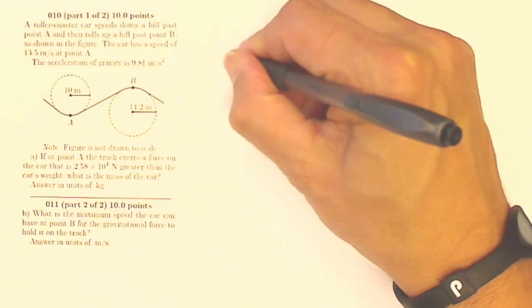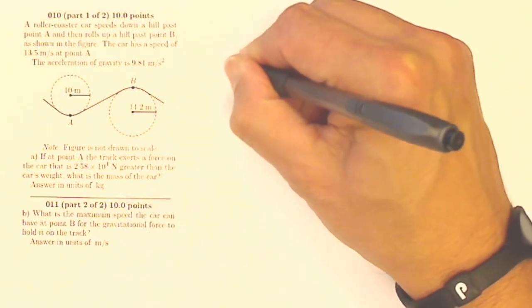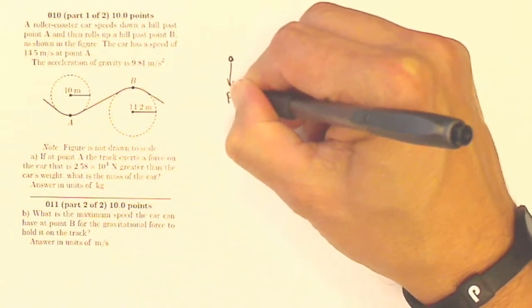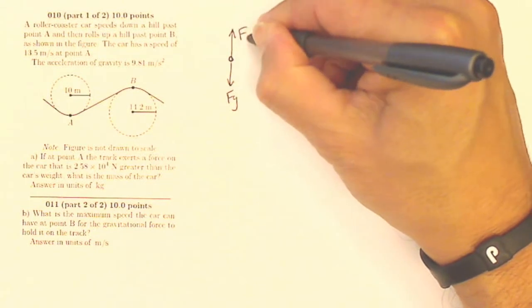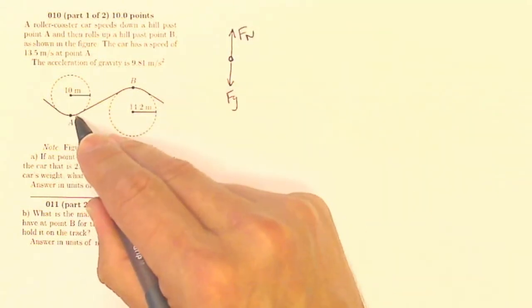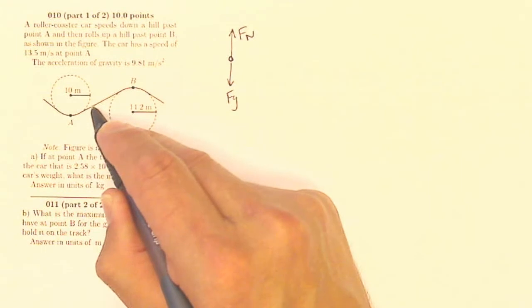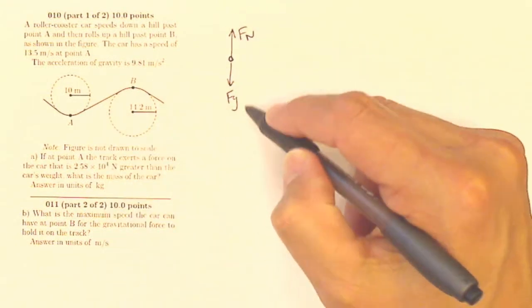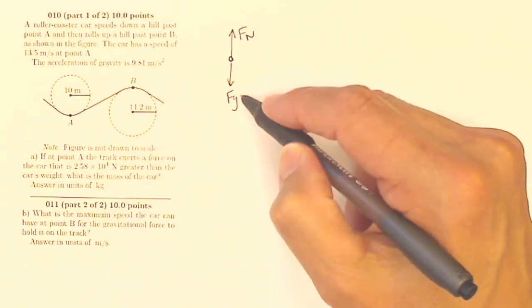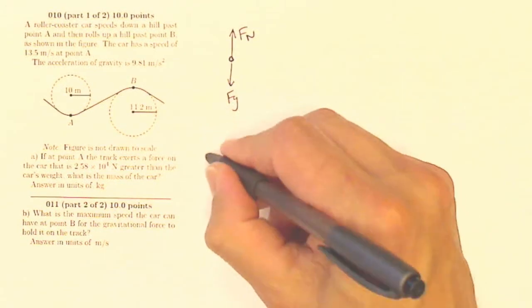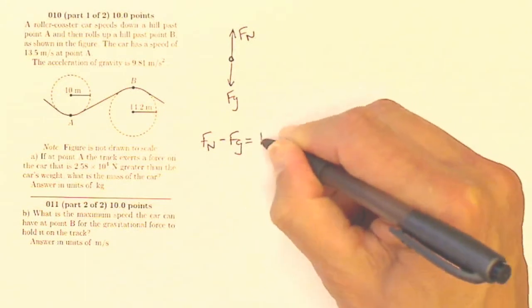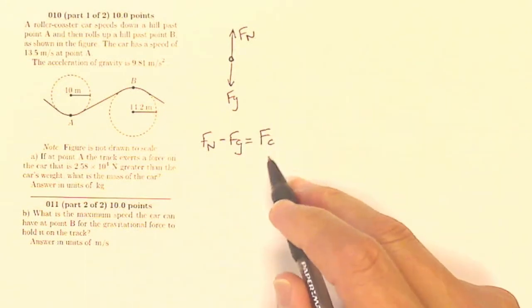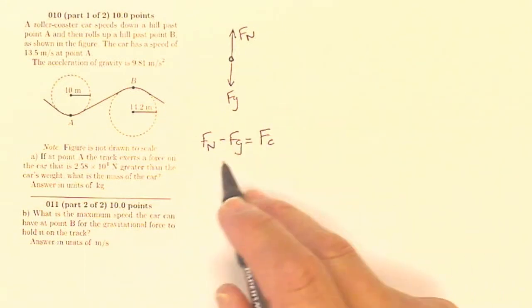Well, let's see. The free body diagram at point A would have gravity pointing down and a normal force from the track pointing up. Since this is going to move in an upward curving circle, I know that my normal force has to be greater than gravity. How much greater? Centripetal force greater. So my normal force minus my force of gravity is going to be my centripetal force. Now that I've got that figured out, let me look back at this wording.